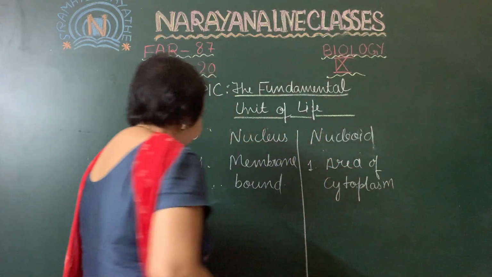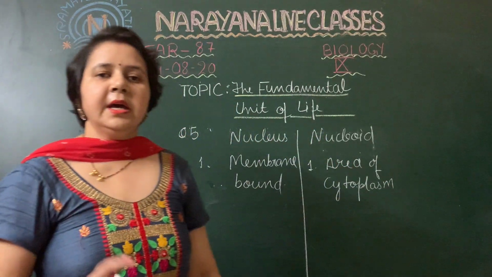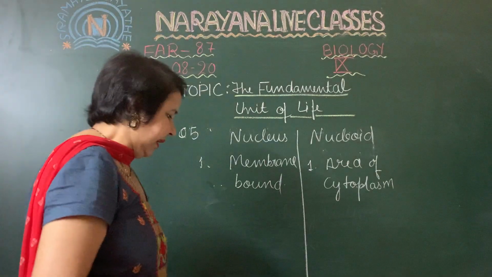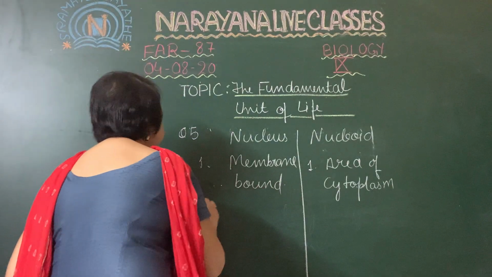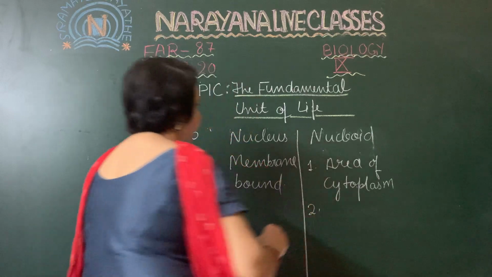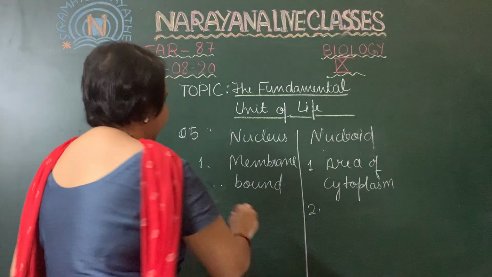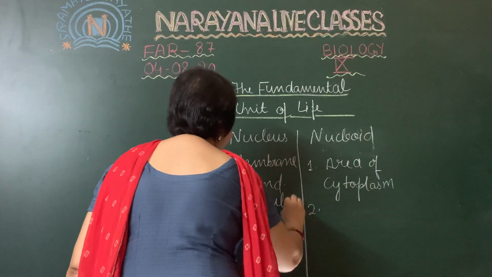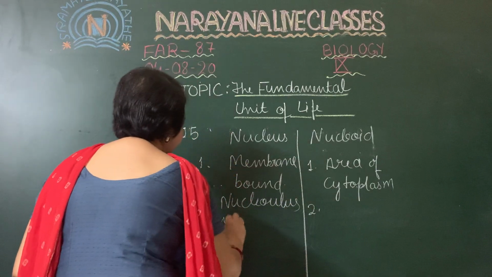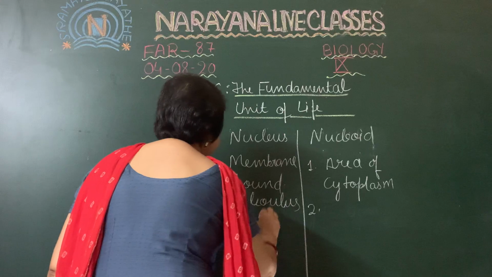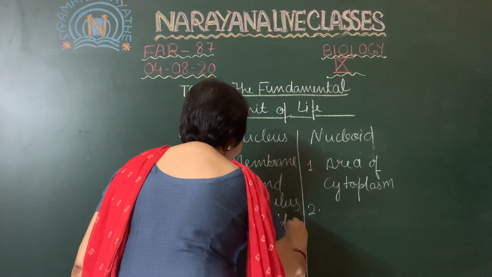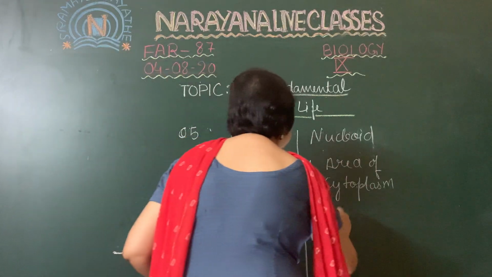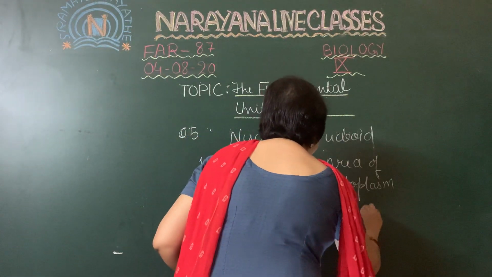Then the nucleus consists of nucleolus and nucleoplasm, whereas these things are absent in the nucleoid.